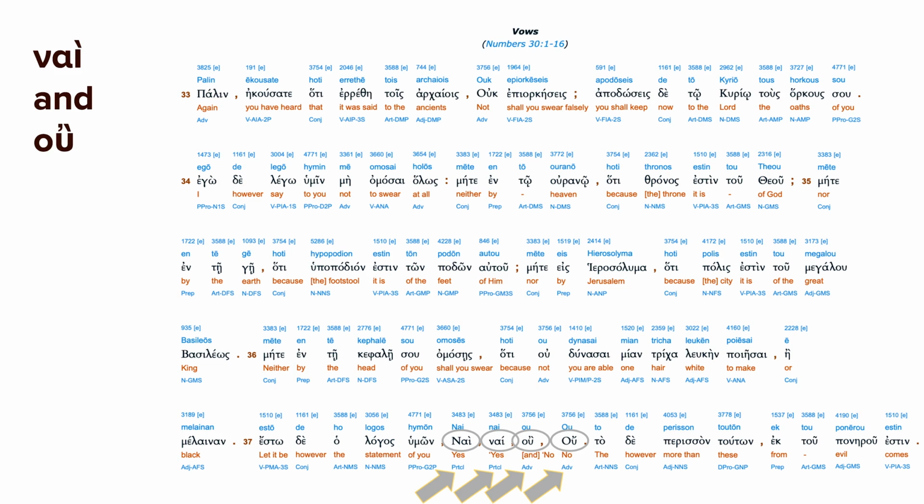So nai in Greek, in the pronunciation that we have assigned for ancient Greek, is yes. Even though in English, usually when we think of nai, we think of no, but it's a little confusing. Just think that nai is yes in Greek as opposed to what you would expect. Things in Greek are always a little bit different than what you'd expect. And then ou, we've been seeing ou before verbs to negate it, so we kind of recognize it as meaning no. In English, that usually means something like surprise, like ooh, but it means no in Greek. So nai and ou, yes and no.